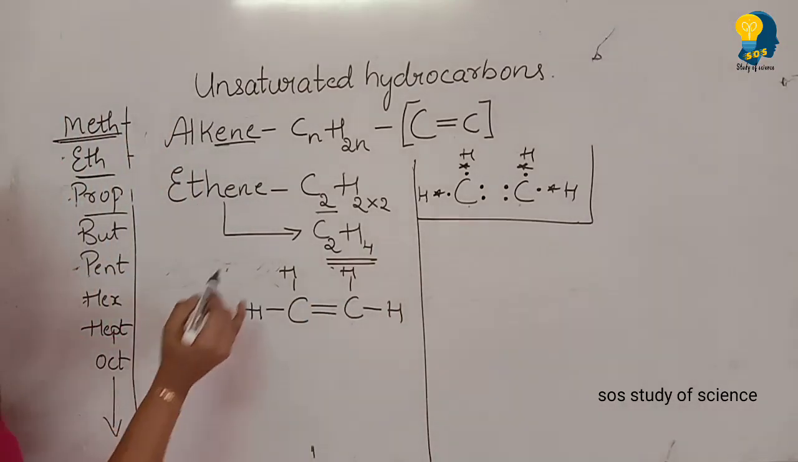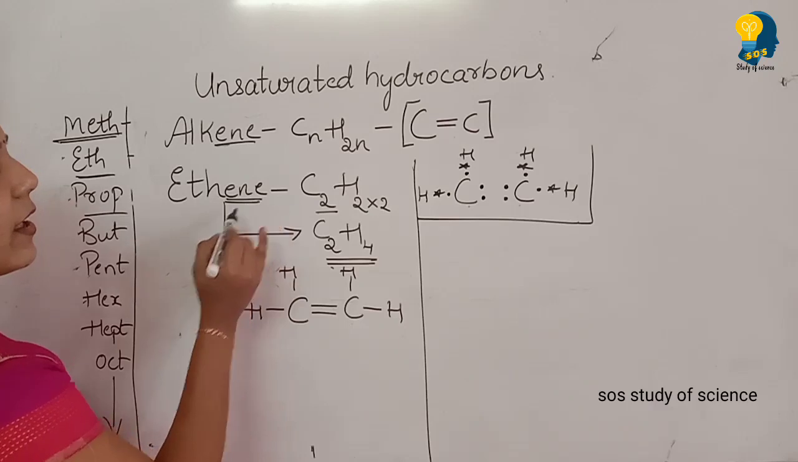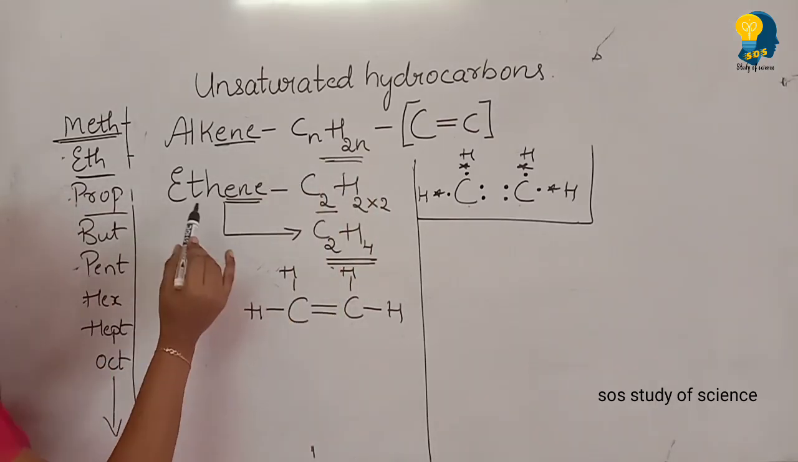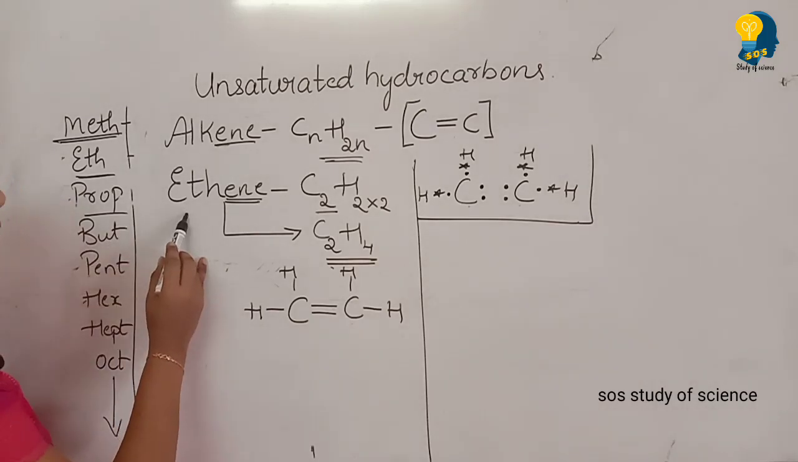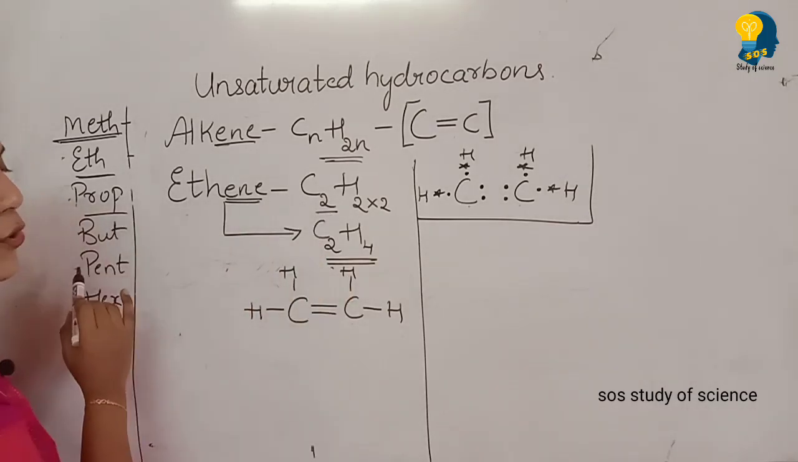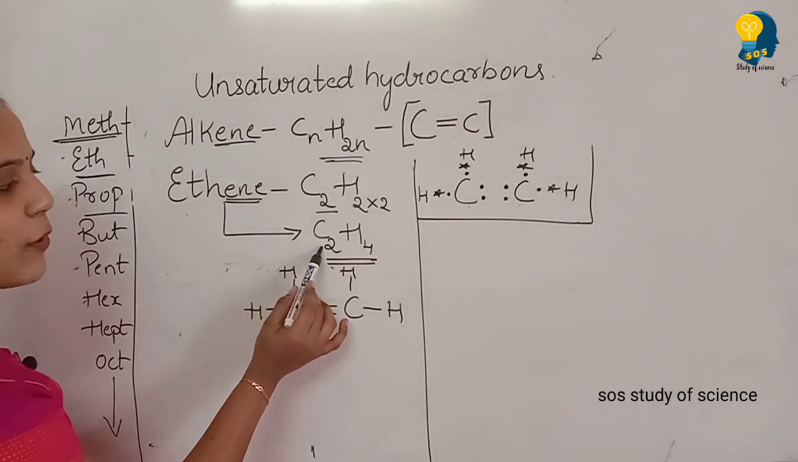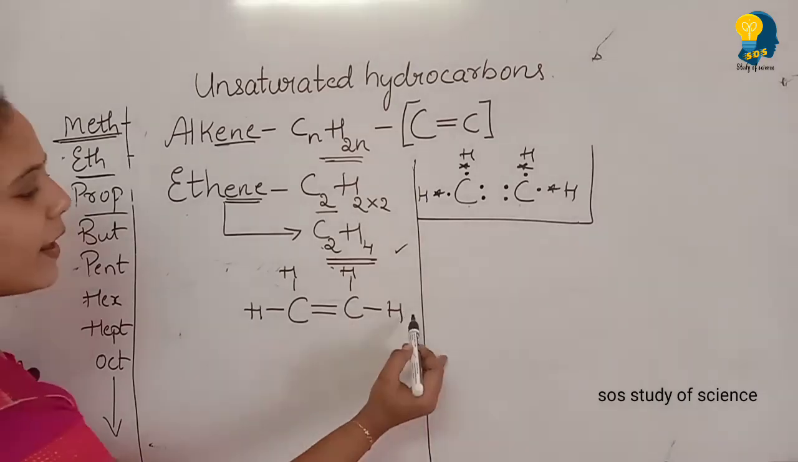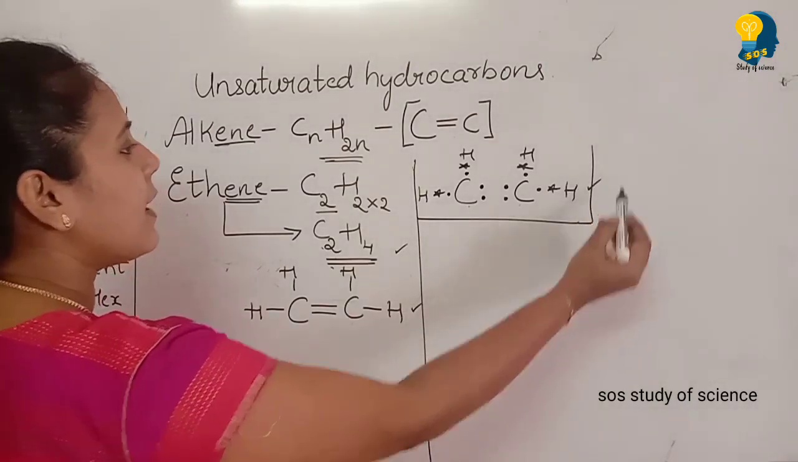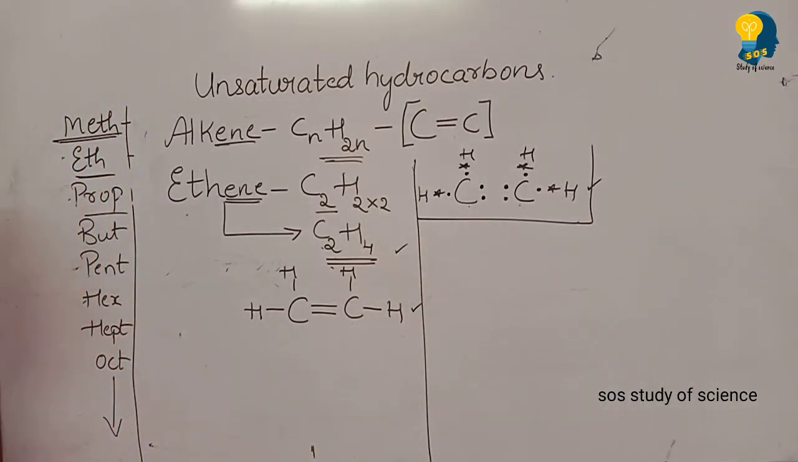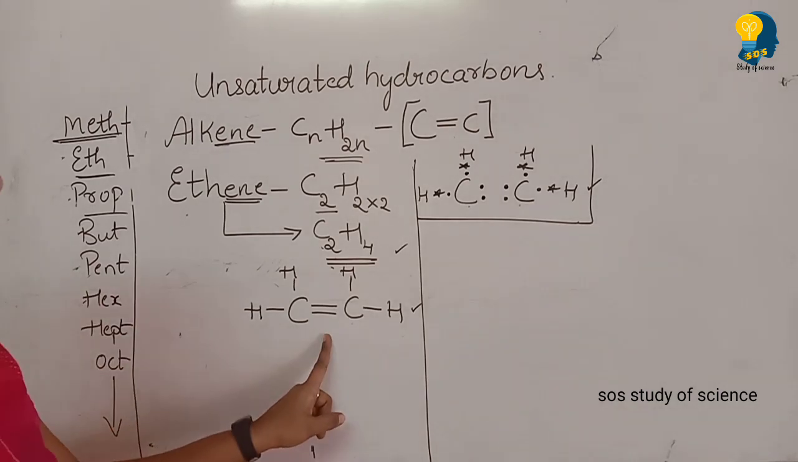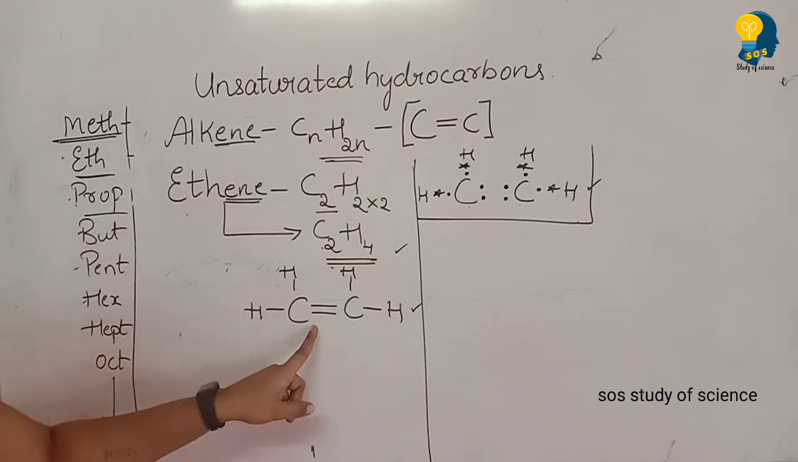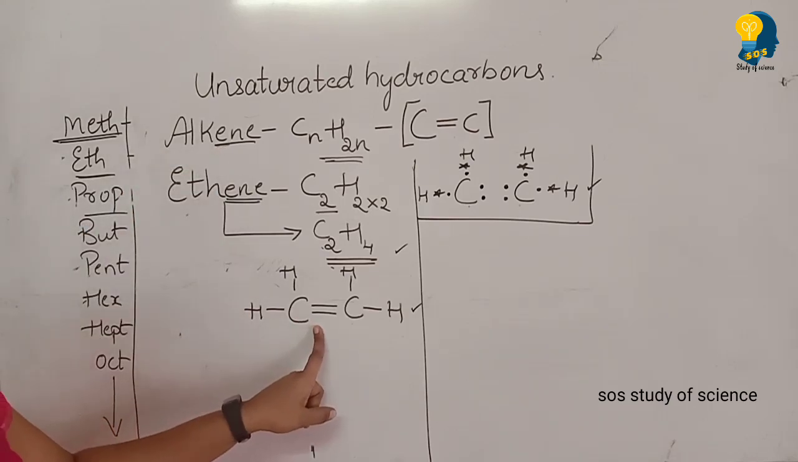I repeat once again, whenever you are writing ene, you have to follow the formula CnH2n. Eth is the second member. As it is the second member, substitute n equals 2. So you get the molecular formula of ethene as C2H4. By looking at the molecular formula, you can write the structural formula as well as the electron dot structural formula. But when you are writing these, especially for alkenes, you need to create a double bond between any 2 carbon atoms.